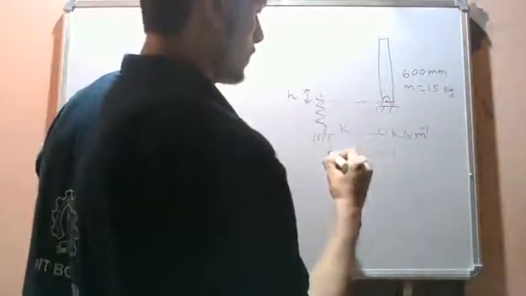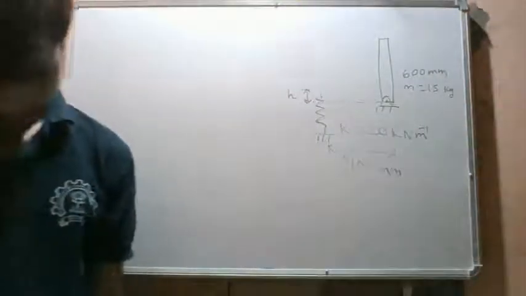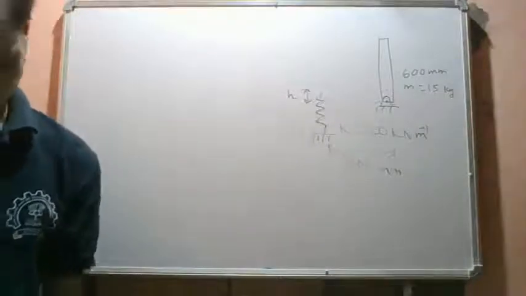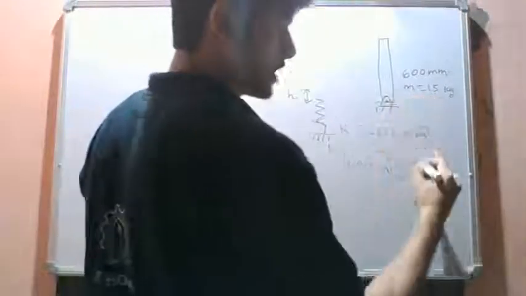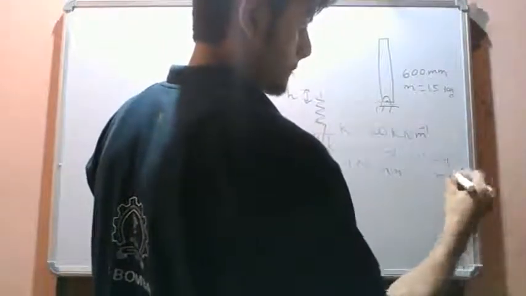This distance is also given. This distance is 400 mm. The angular velocity of this rod, when it comes over here, hits this and compresses the spring by h amount, is 4 radians per second at this instant.